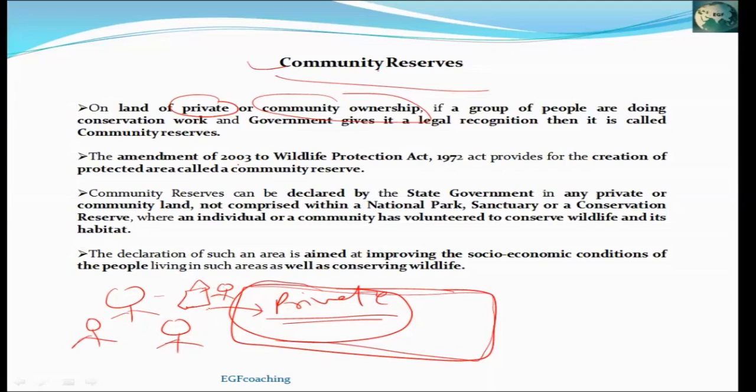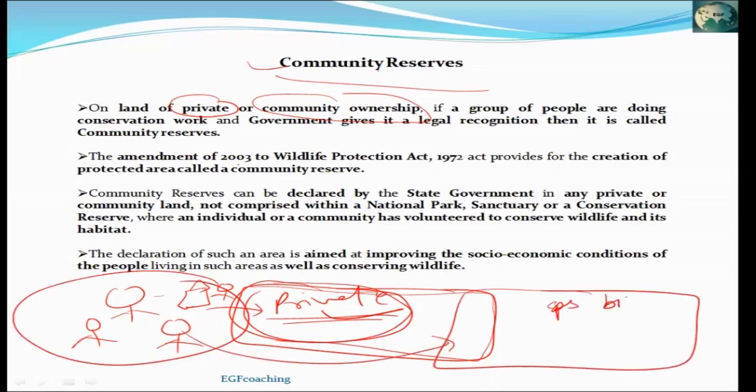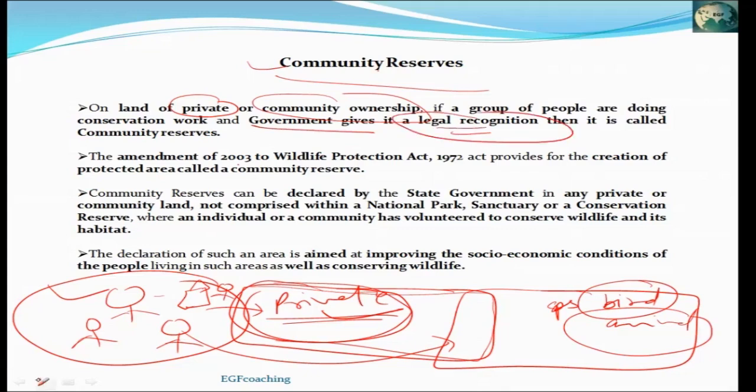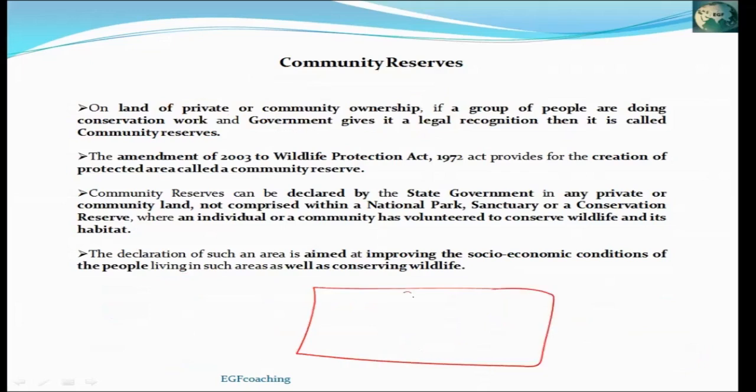Now, suppose some wild species live here. Suppose a bird species or animal species lives here. And all the people together conserve that bird species or any animal species. Then the government gives such areas the status of community reserve. Government gives it a legal recognition. Government recognizes that this area is a community reserve and people are conserving species in their private areas. It means they are conserving the biodiversity and the wild animals found in their private areas. So when these areas get legal recognition as a community reserve, they also get some financial help from the government so that they can conserve these species more effectively.